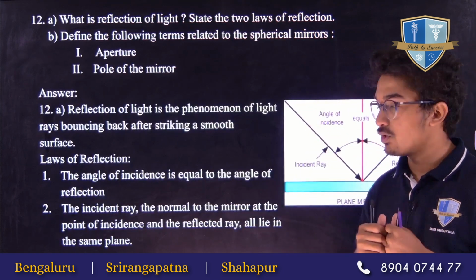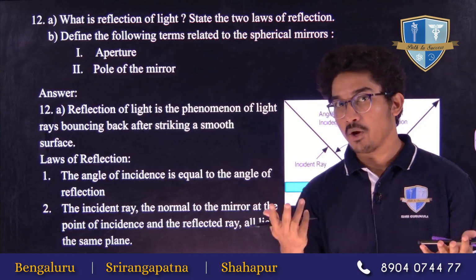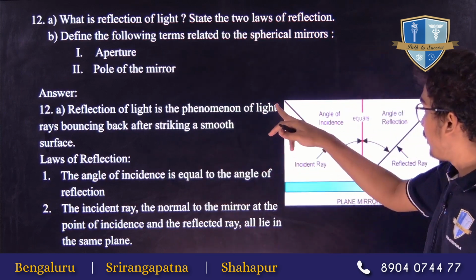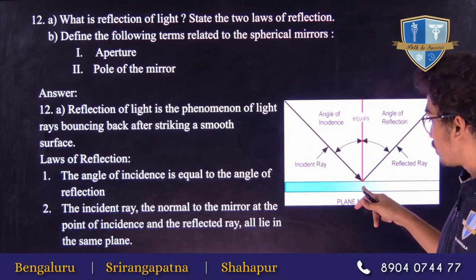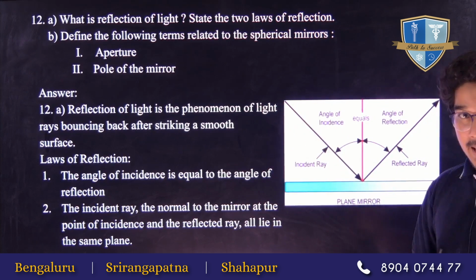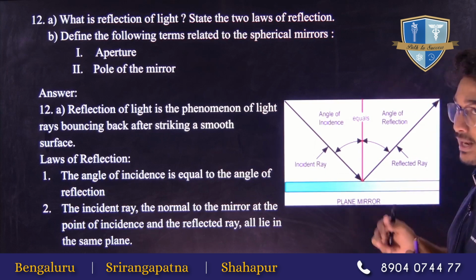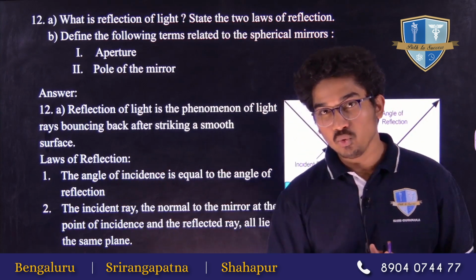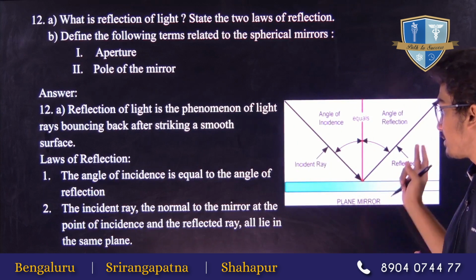What is reflection of light? Reflection of light is the phenomenon of a light ray bouncing back after striking the mirror. So if a light ray is coming and striking the mirror, reflection is the phenomenon that it will go back. It will come like this and go back like this. So this is the bouncing of light.